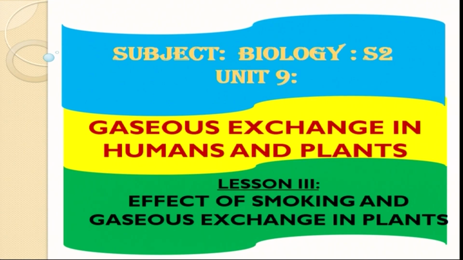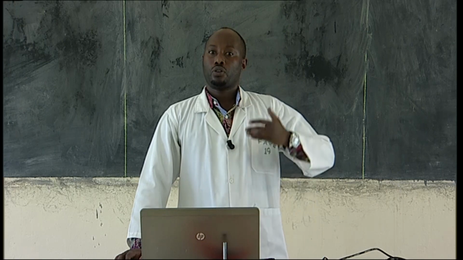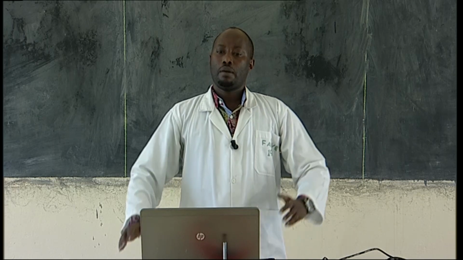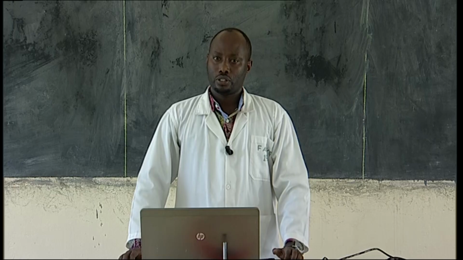We talked about tuberculosis, its signs and symptoms and the way of preventing it in humans. We also talked about asthma, emphysema, and chronic bronchitis, a number of diseases that attack the respiratory system.